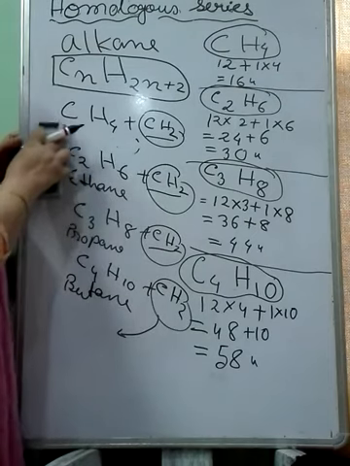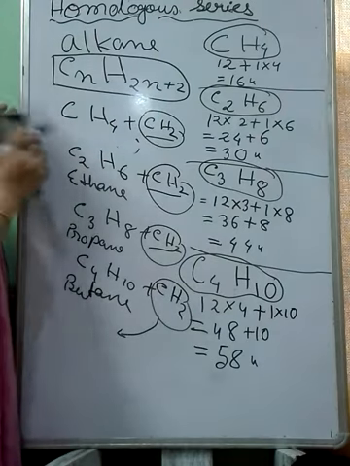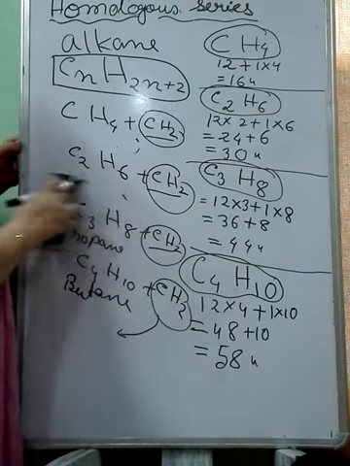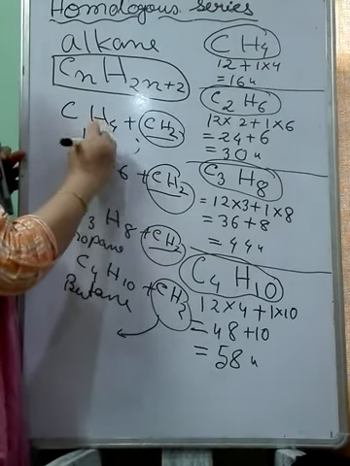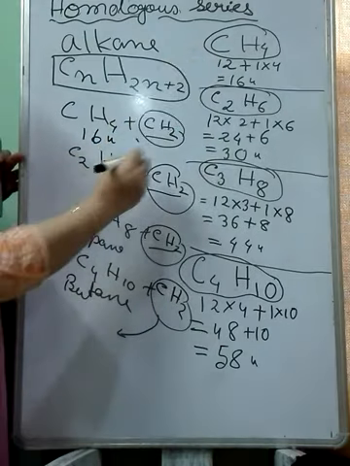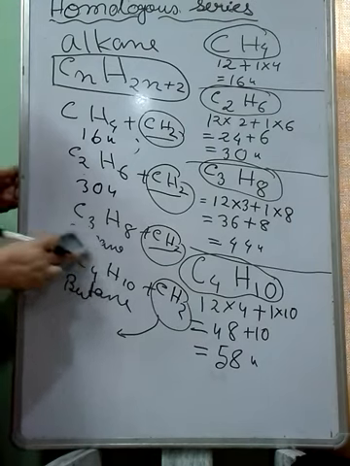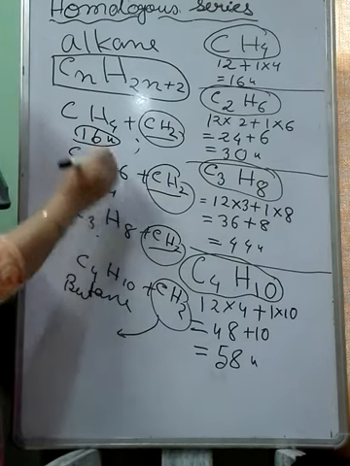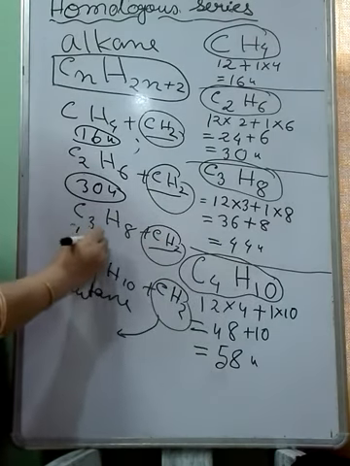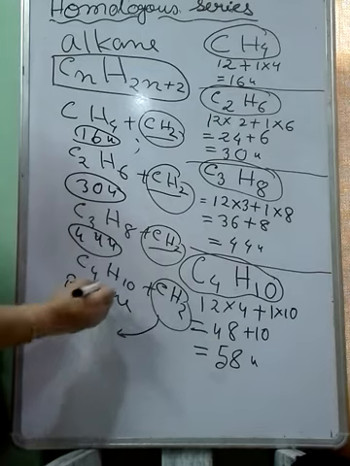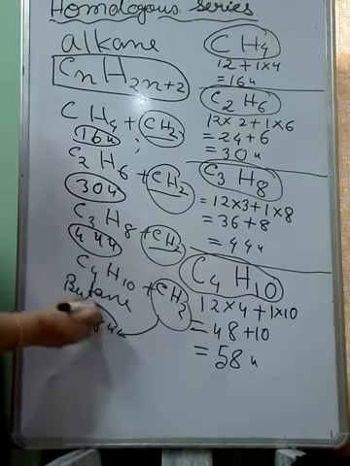For methane, molecular mass is 16 U, and for ethane, it is 30 U. For propane, the molecular mass is 44 U. Then butane molecular mass is 58 U.